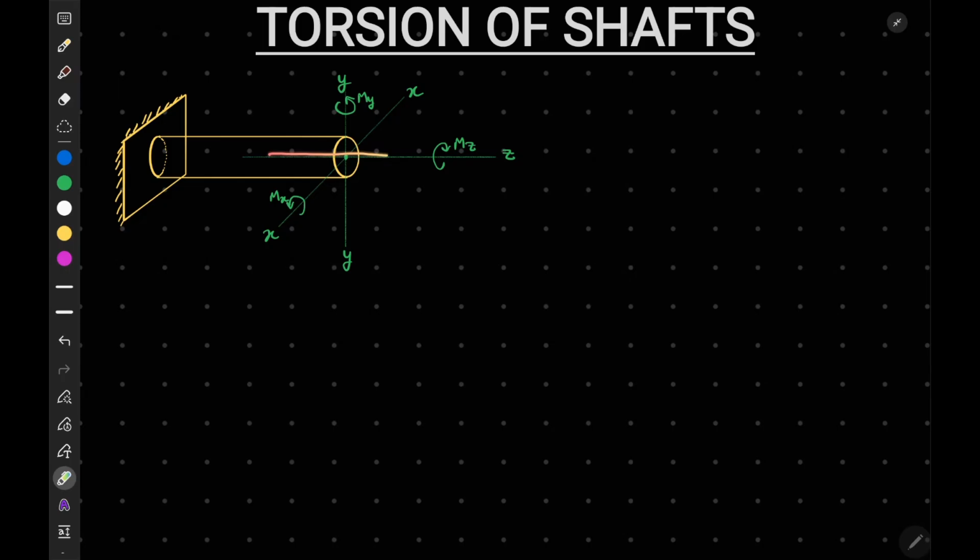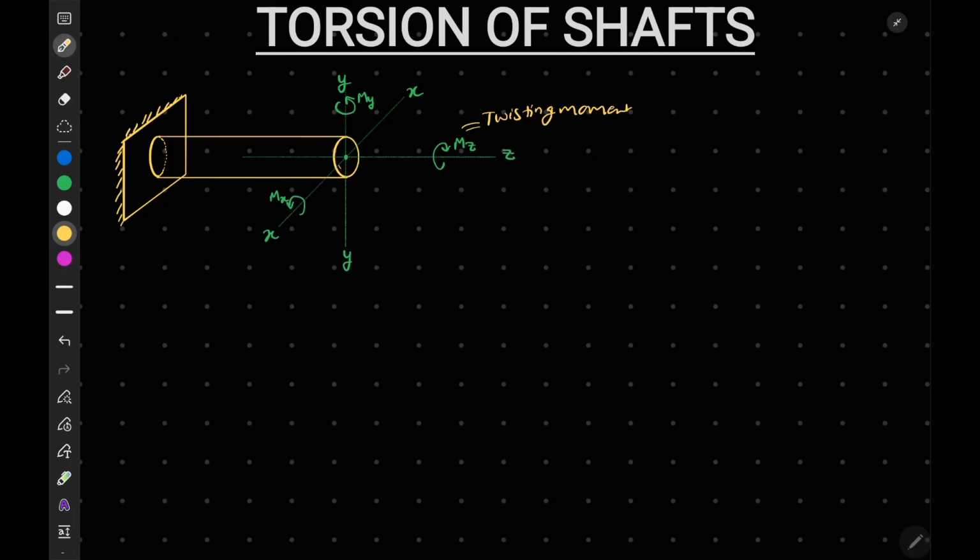And if we talk about Mz, this Mz is called our twisting moment. What will it do? It won't create a bending moment, it will create a twist in the shaft, not bending, twisting. It will rotate, or turn, the cross section of the shaft.